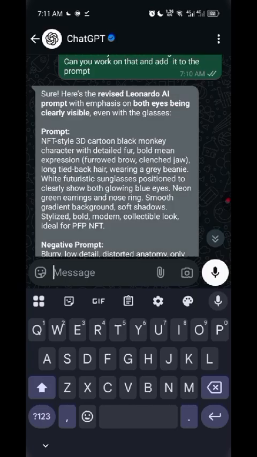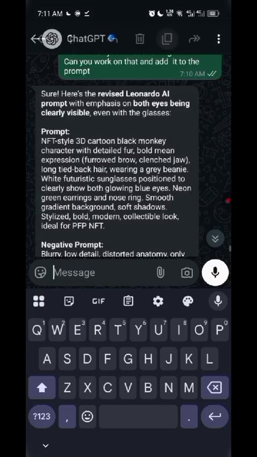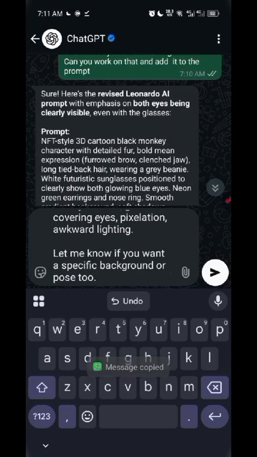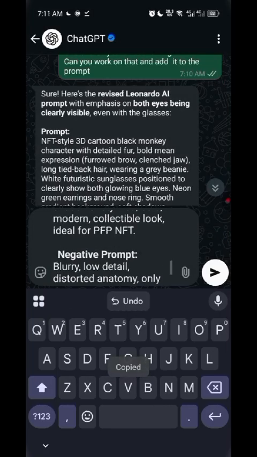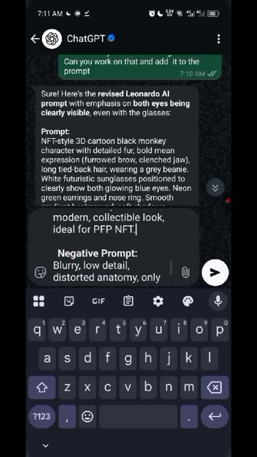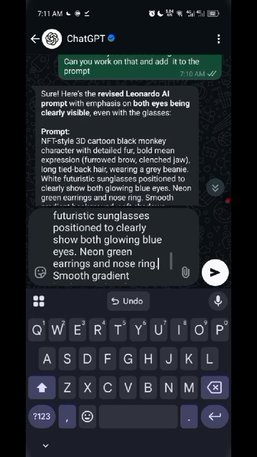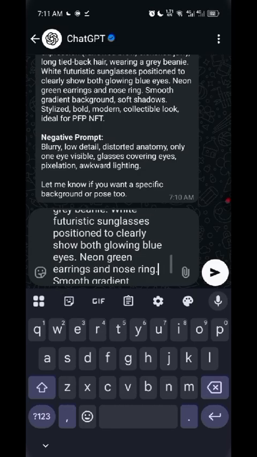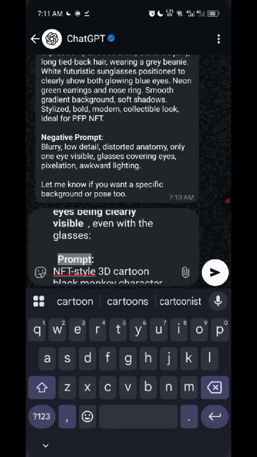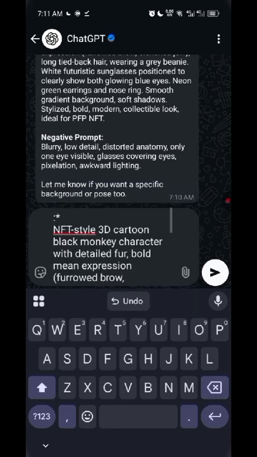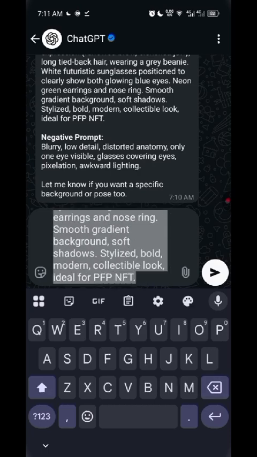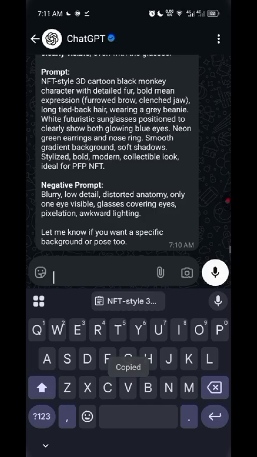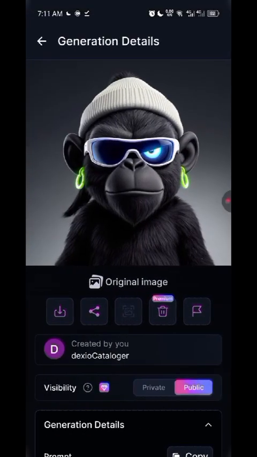Both glowing blue eyes. So yeah, it has added it now. But if you also like it like that, you can also use it. It's very nice. I love that image effect. If I can get the free version, I'll start using it. Look at the image now, I'm downloading this one.